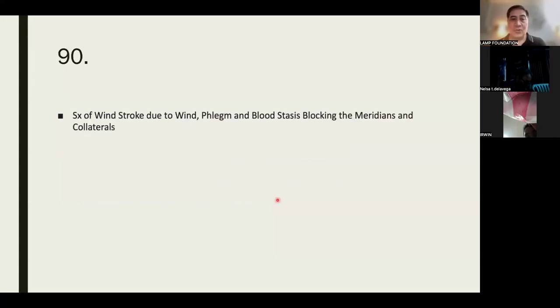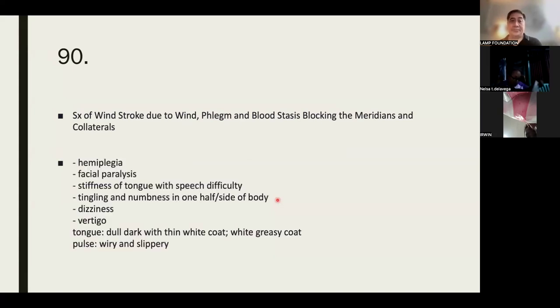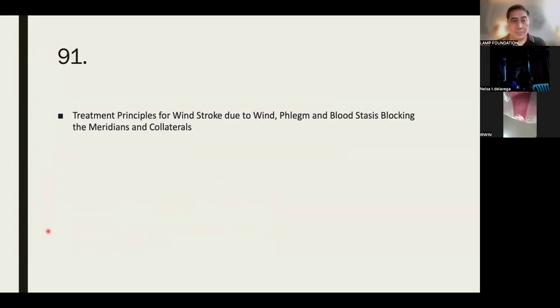Symptoms of wind stroke due to wind, phlegm, and blood stasis blocking meridians and collaterals: hemiplegia, facial paralysis, stiffness of tongue with speech difficulty, tingling and numbness in one half or side of body, dizziness, vertigo. The tongue would be dull, dark with thin white greasy coat. The pulse would be wiry and slippery.